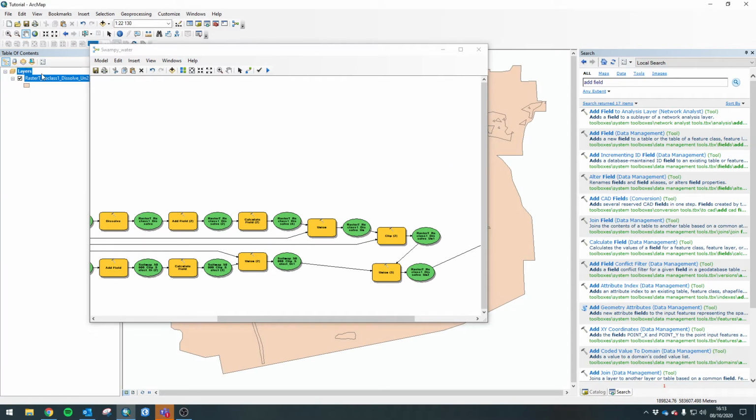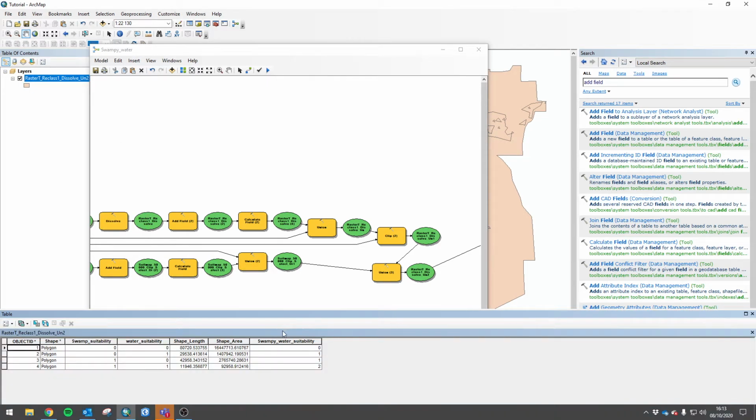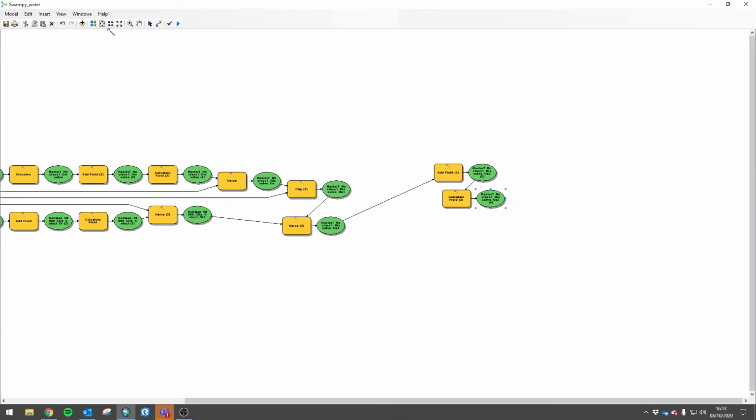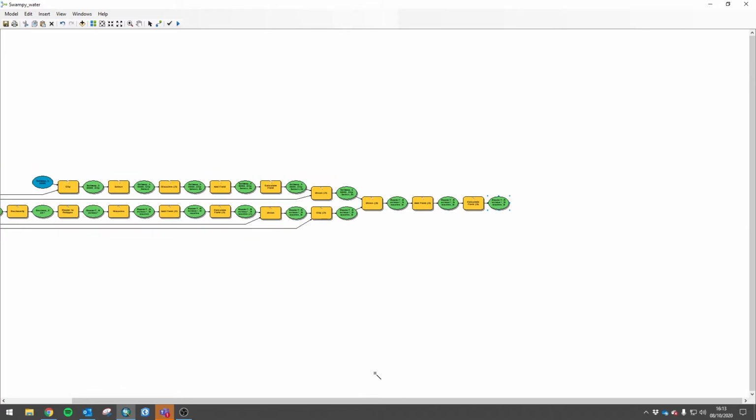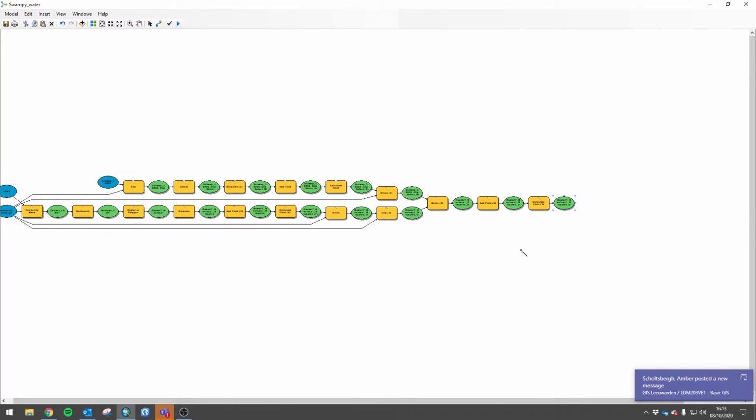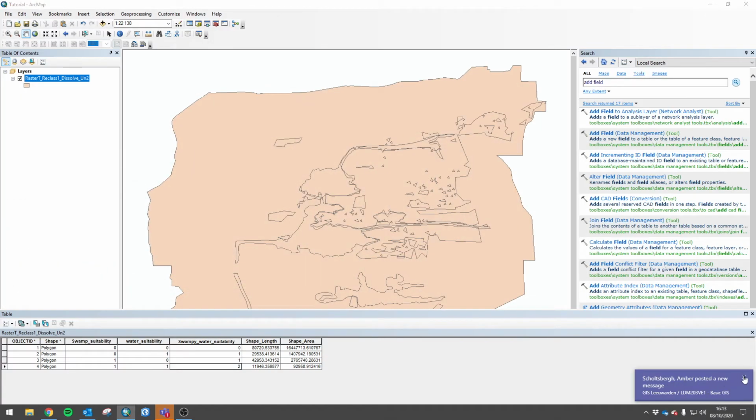So let's go into that attribute table again. There we go. That's it. And it's super tidy. It's super clean. It's completely transparent as to what the buildup of these figures is. And this is exactly what you want to share with your colleagues. This is what you want to show them. Right. We're going to clean this up by just pressing that auto layout button there. And we are happy with the end results here.